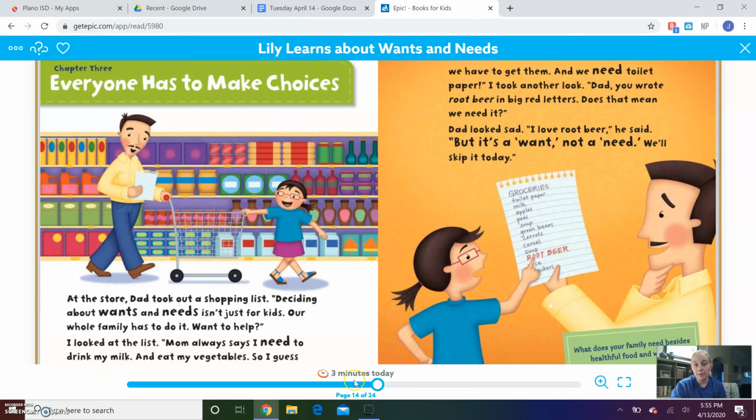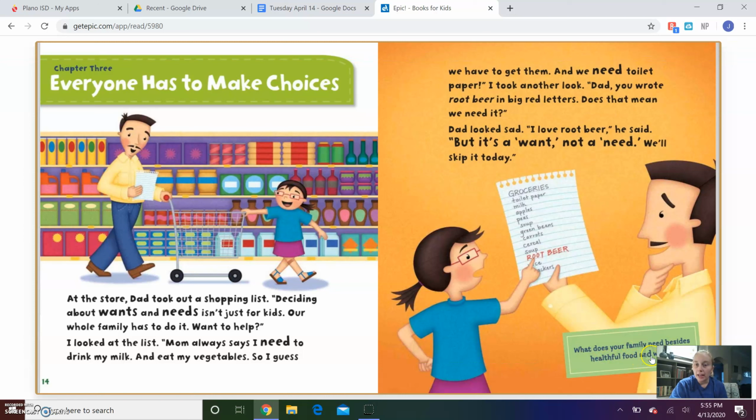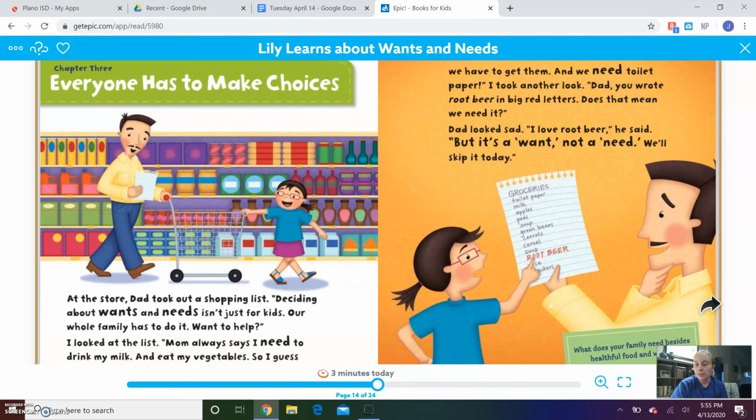We'll skip it today. And it asks down here, what does your family need besides healthful foods and water? So what is something else that you need when you go to the grocery store?